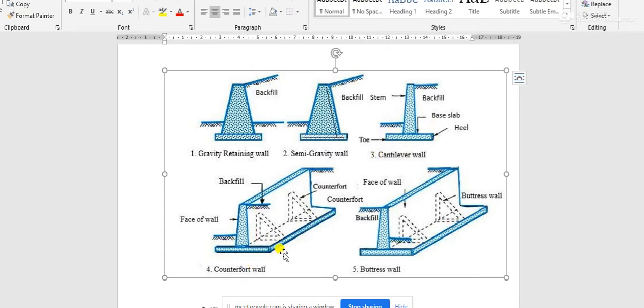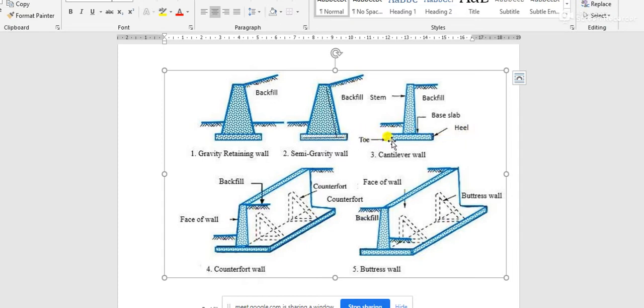But one special thing in this wall is these brackets. These are actually triangular plates which are provided to connect the stem and the heel. Please remember that heel is on the backfill side and toe is on the front side of the retaining wall.